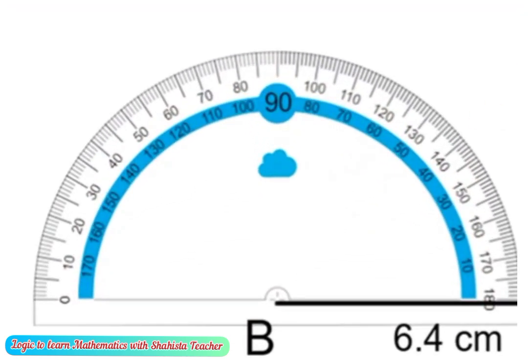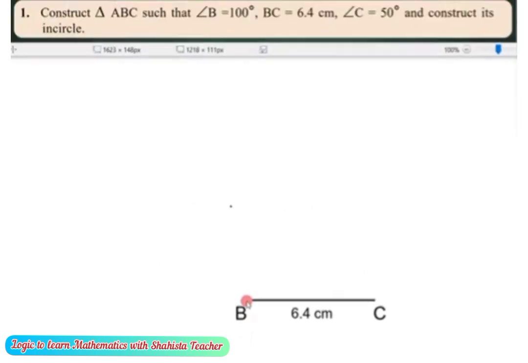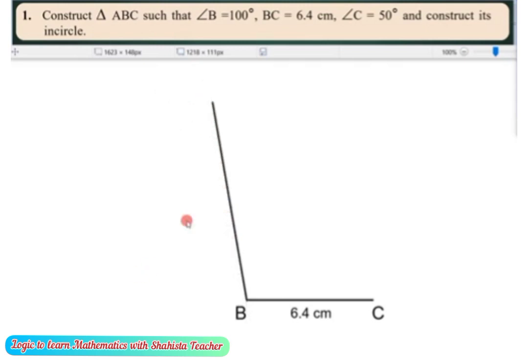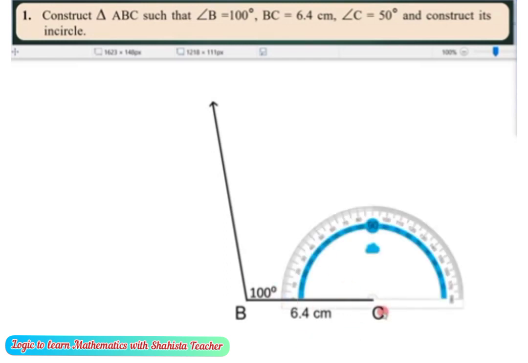Now see here, 90 degrees, and here 100 degrees. So mark 100 degrees here. After this, join this 100 degree line. So it is an obtuse angle. There is no need to measure this line. So here angle B is equal to 100 degrees. The measure of angle B is 100 degrees. Now the measure of angle C is 50 degrees. That means an acute angle, less than 90.